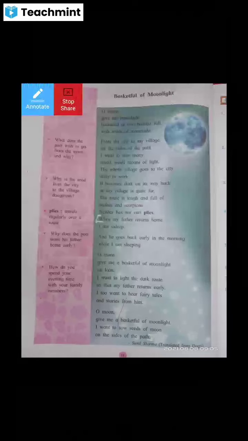From the city to my village, on the sides of the path, I want to sow many small moons of light. The whole village goes to the city daily to work. So that is the problem of that village and the entire villagers.